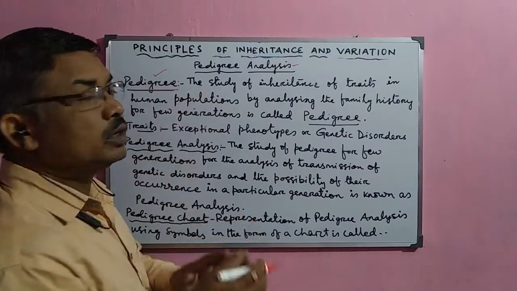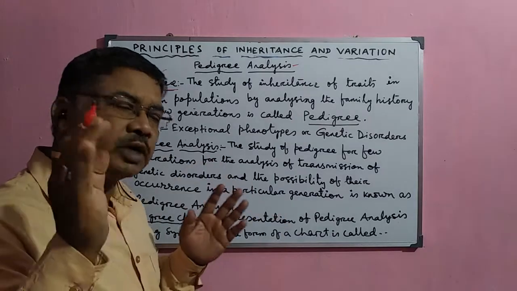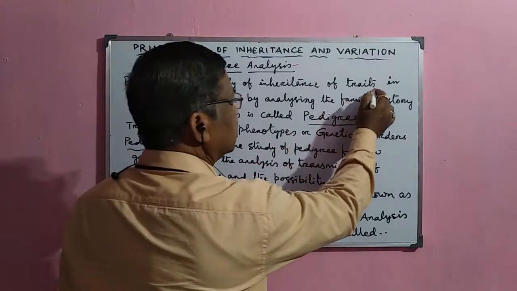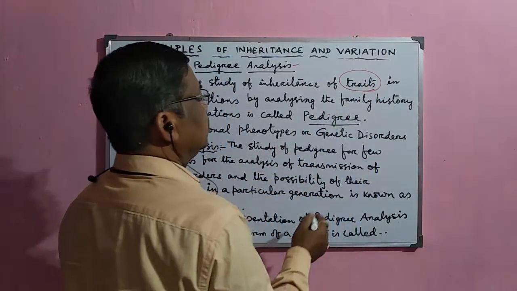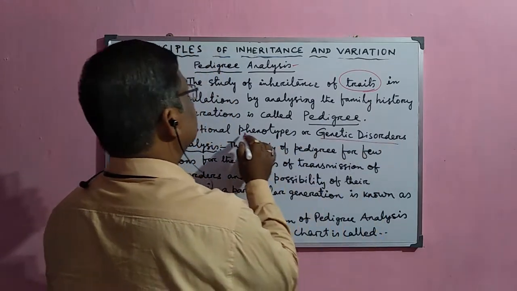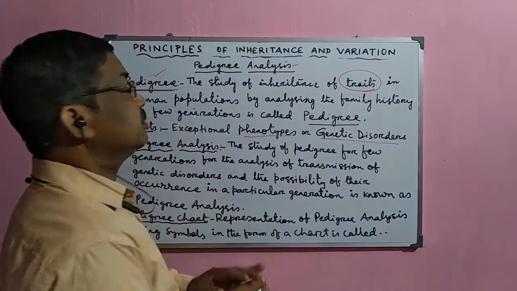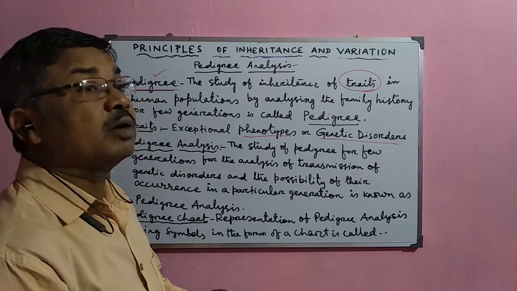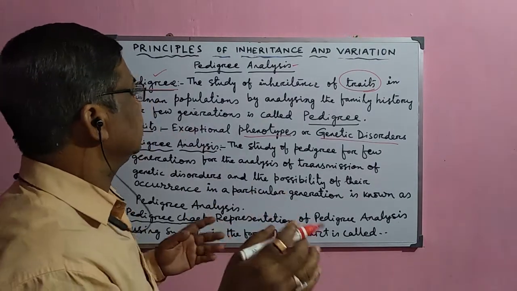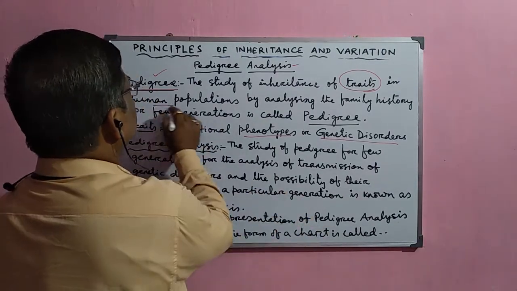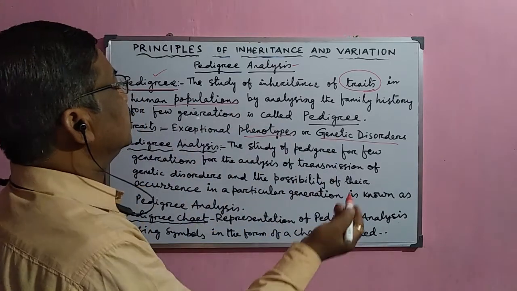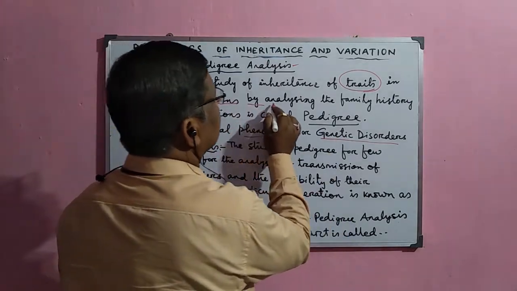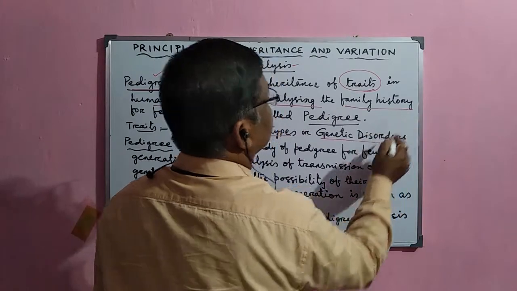Pedigree is the study of inheritance of certain important traits, which may be a genetic disorder or certain exceptional phenotypes present in a particular population, and how they are transmitted in human populations, by analyzing the family history.